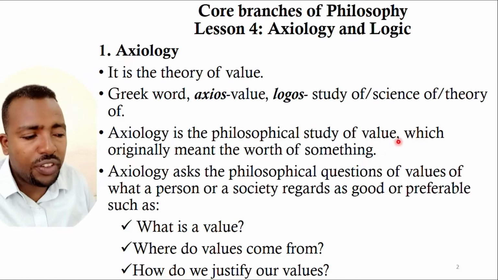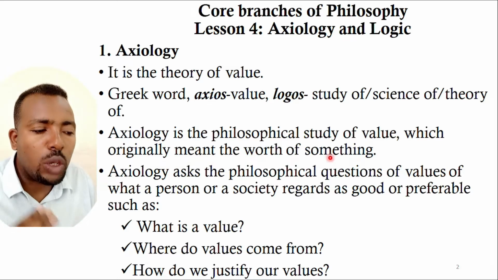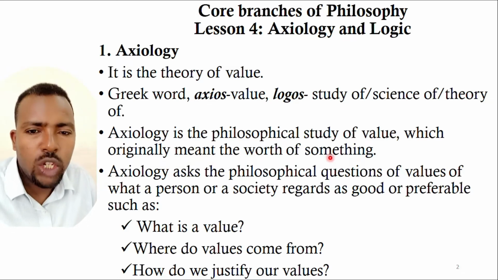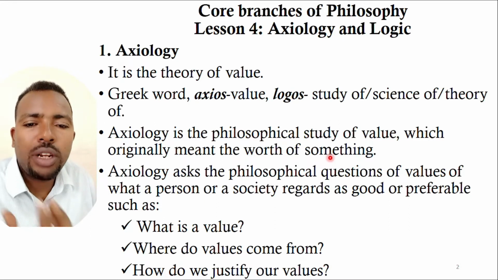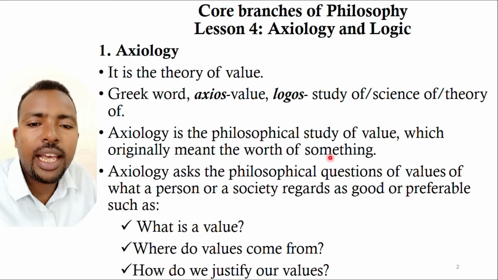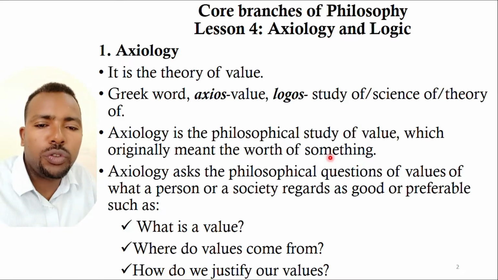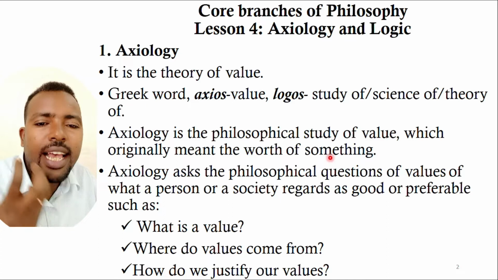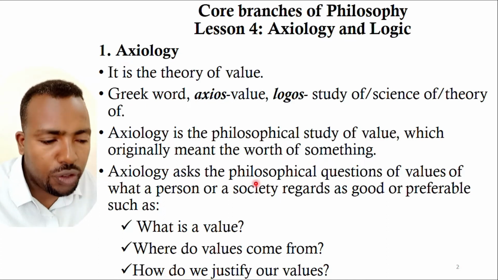It is a philosophical study of value, which originally meant the worth of something. When we search for some value, some worth in something, then we are conducting the study of it. Therefore, axiology is a branch of philosophy that studies the worth of something, the value of something.